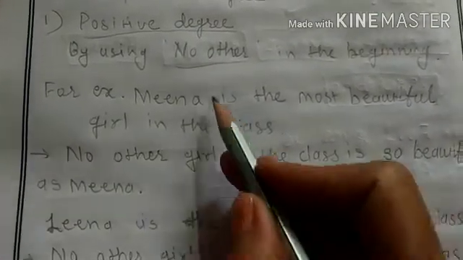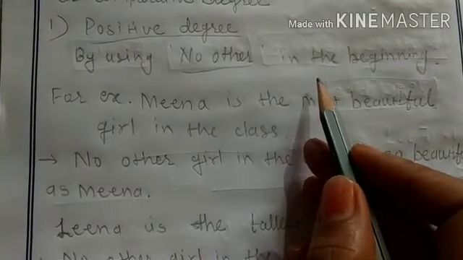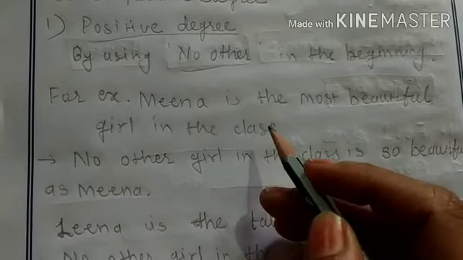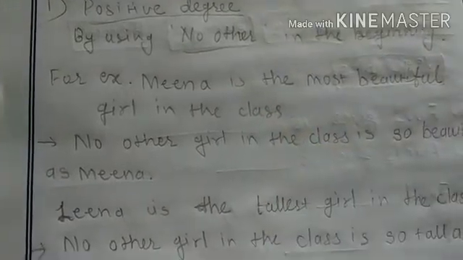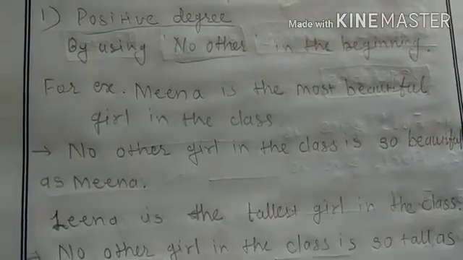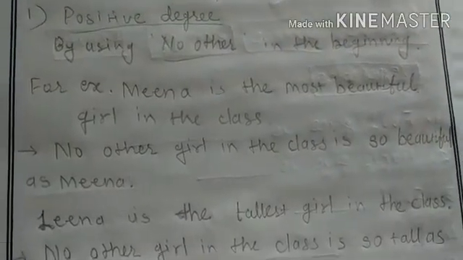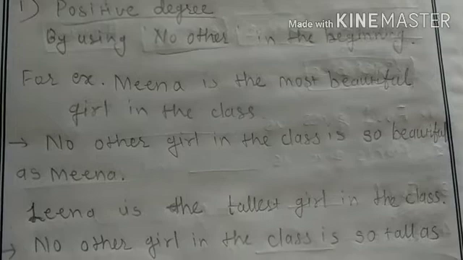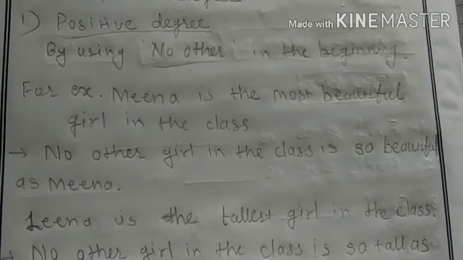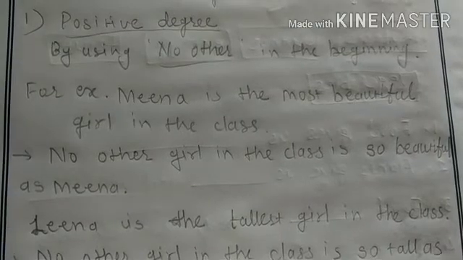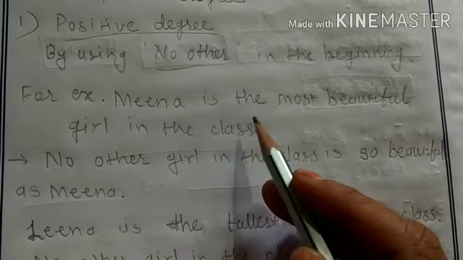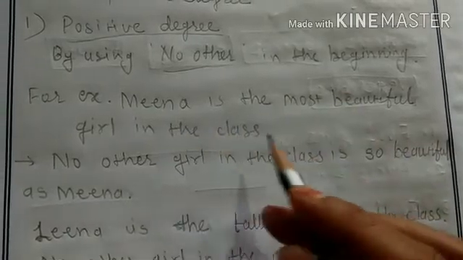By using no other in the beginning of the sentence, we can convert superlative degree into positive. Let's see how to do it. For example, Meena is the most beautiful girl in the class. So here Meena is compared to many girls, as we do in superlative degree. Superlative degree means one object is compared to many, and it is done in this sentence: Meena is compared to many girls in the class.